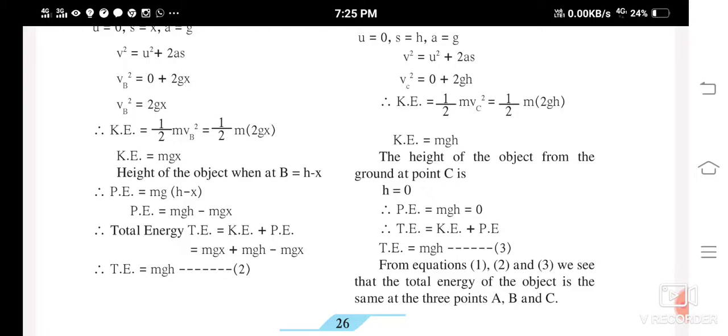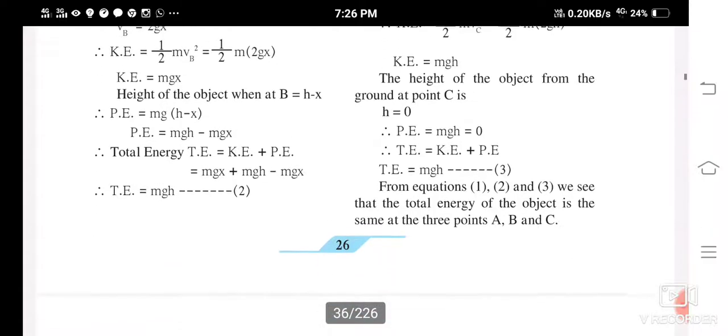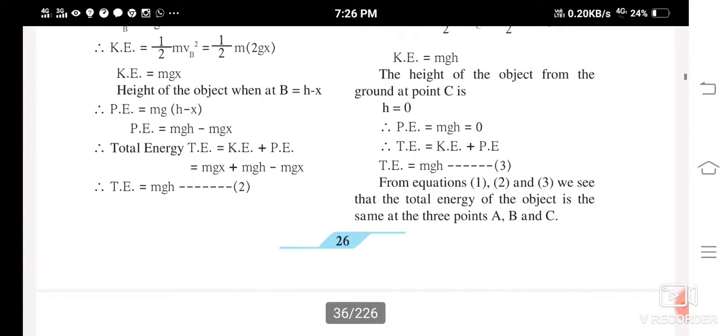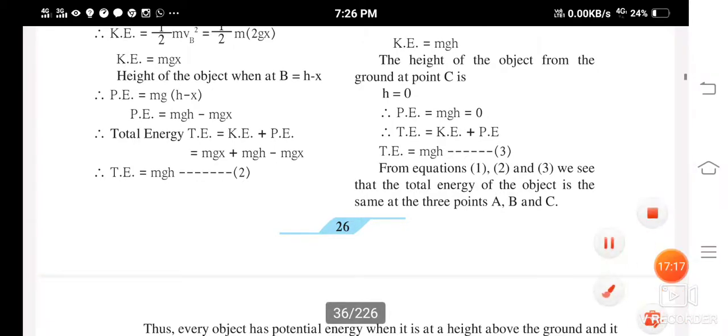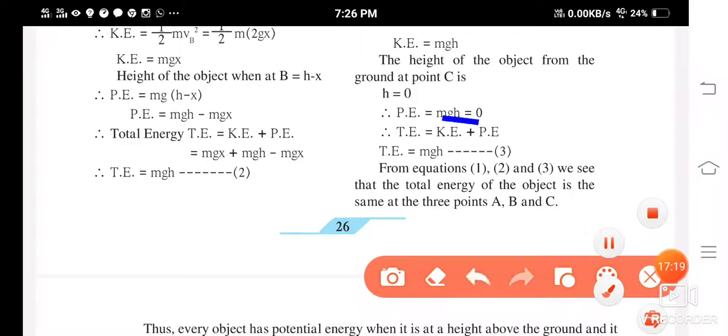So the height of the object from the ground at point C is h equal to 0. So height at point C from the ground is how much? It is 0. Now potential energy is equal to mgh. Now just substitute, h is 0, isn't it? Now anything multiplied with 0 is 0. So mg into 0 is 0.